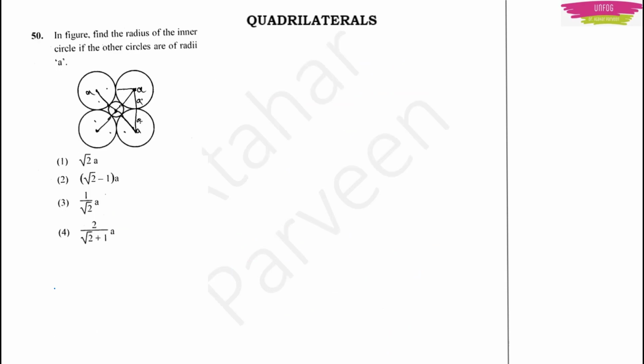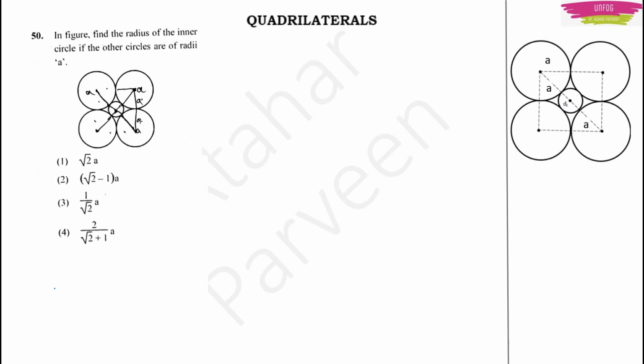Next, question number 50. Now this question, it looks like it is from a quadrilateral. So in a figure, find the radius of the inner circle if the other circles are of the radii A. Now this is the figure they have given. These circles, they are same. Each radii is A. For all the circles, radii is A they have given. So when I draw a diagonal like this, maybe I will name it. If I name it, maybe I can write it as A, B and C.